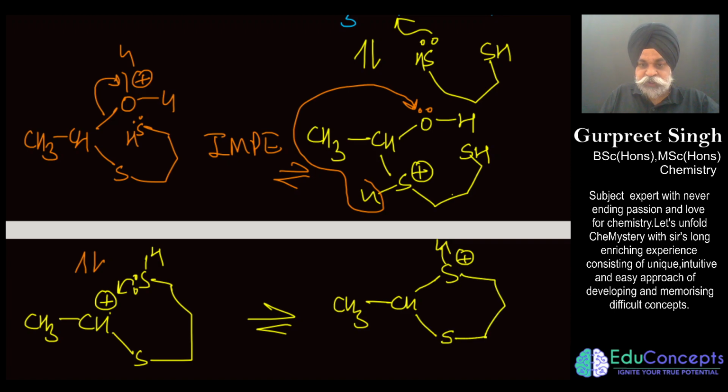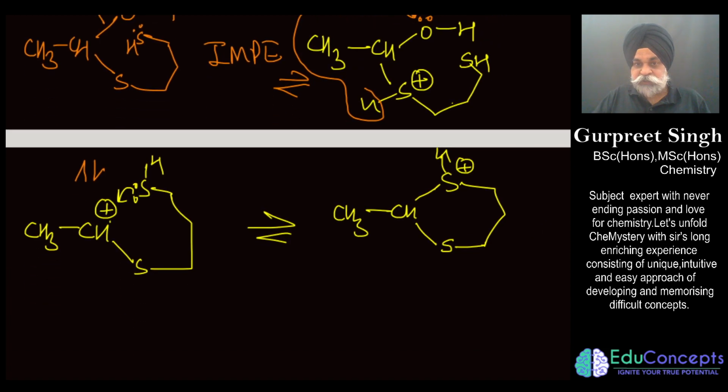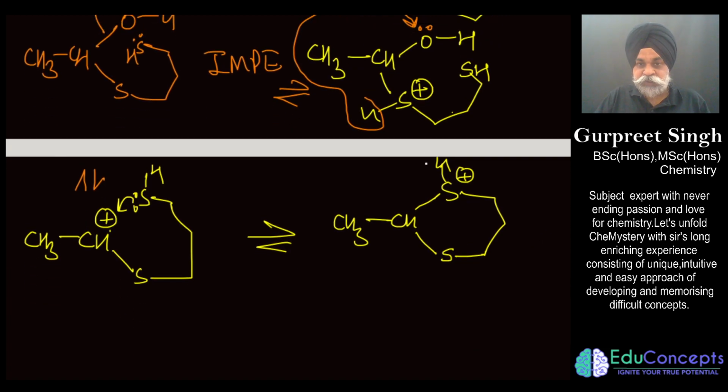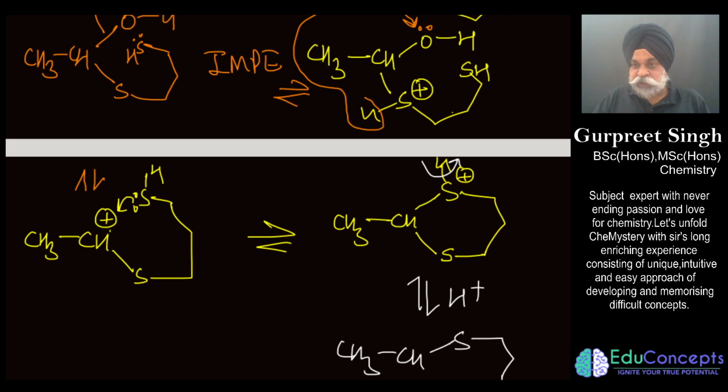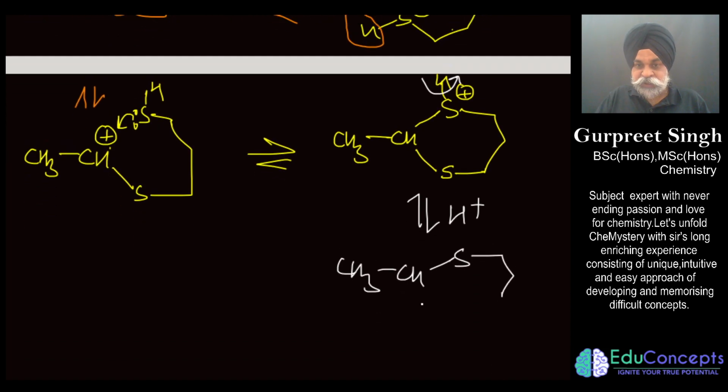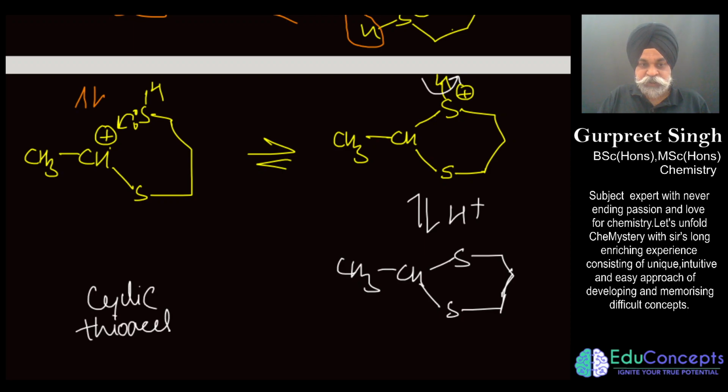Ultimately the H present on sulfur got deprotonated, so the H you have added actually came out. So a sort of cyclic thioacetal is being generated.